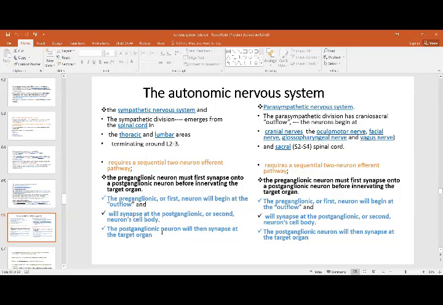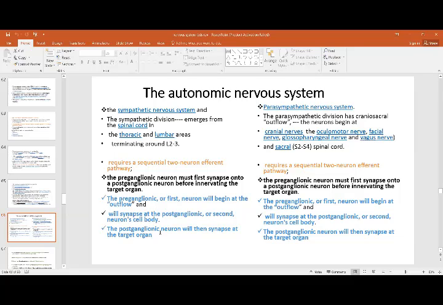I'll show you the picture. The postganglion will then synapse at the target organ. So starting from the spinal cord, supposing we're talking about the sympathetic, you have sympathetic ganglia lying on either side of the vertebral column. From the thoracolumbar outflow, those are your preganglionic fibers. Those preganglionic fibers are going to travel out from the spinal cord to the sympathetic ganglia, that is the sympathetic trunk or chain of ganglia which lie on either side of the vertebral column. So this is from the origin, that is the outflow, then to the ganglia, that is the sympathetic trunk.